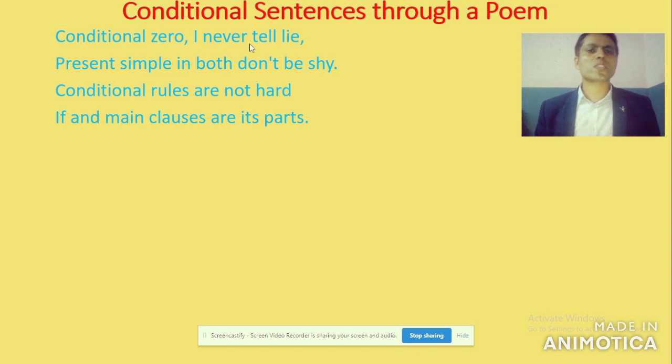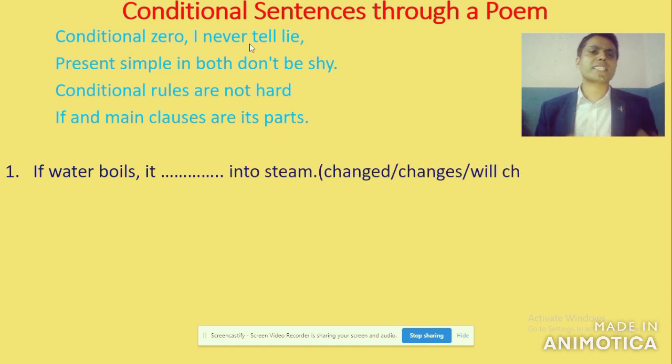Conditional rules are not hard, if and main clauses are its parts. It means, as I told you already, it has two clauses, the if clause and the main clause. The if clause always gives a condition to fulfill the action to be happened or to be performed. Got it? Now let's check whether you understood the rules of conditional type 0 or not.